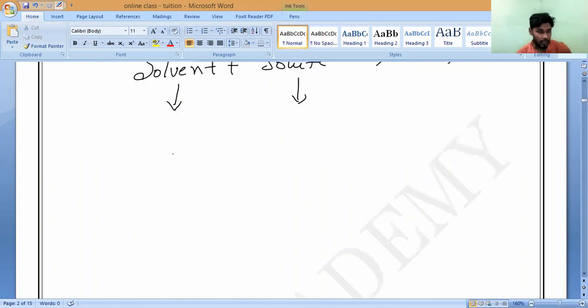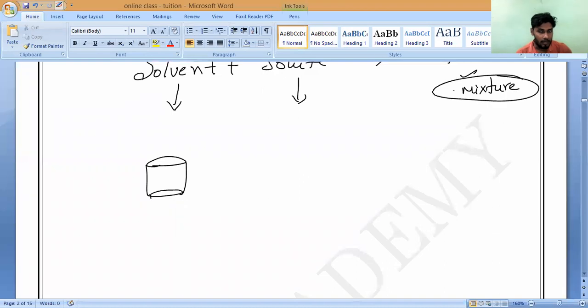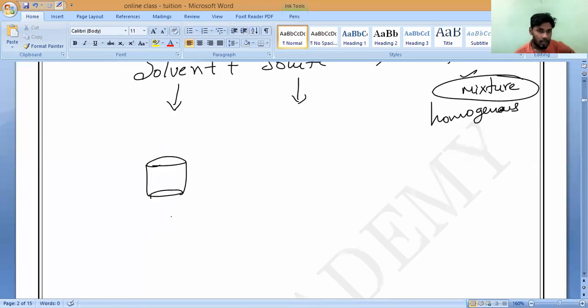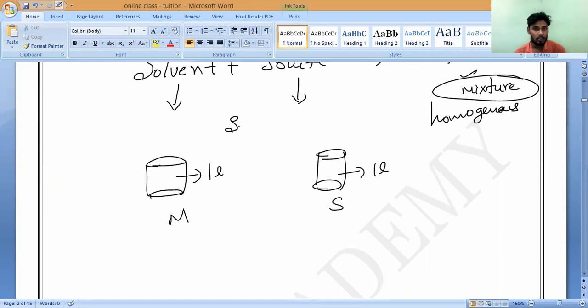Now, for example, Manya and Samya have prepared some kind of mixture. Solutions are also mixtures, correct or not? Solution is a mixture only, correct? It is a homogeneous mixture. Now, Manya took 1 liter of water, and Samya also took 1 liter of water. Try to understand, all of you. Both have taken 1 liter of water. Now, I asked them to prepare sugar solution.